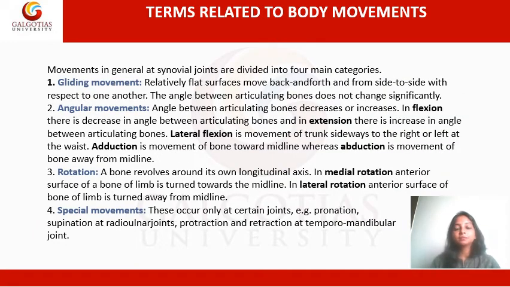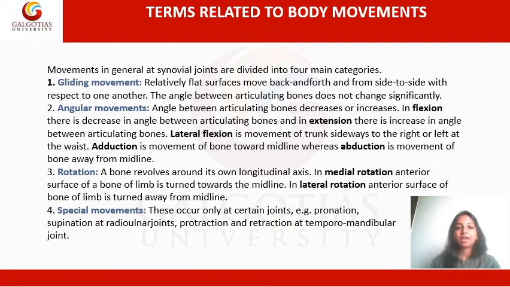So what are the terms which are used in relation to body movements? Now movements are generally occurring at joints called the synovial joints, and that can be of four types: the gliding movement, angular movement, rotation and special movements. What is a gliding movement?